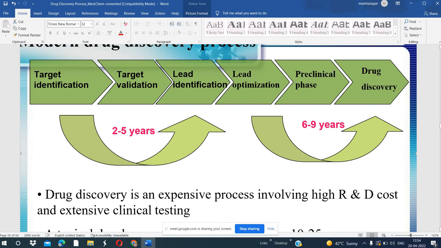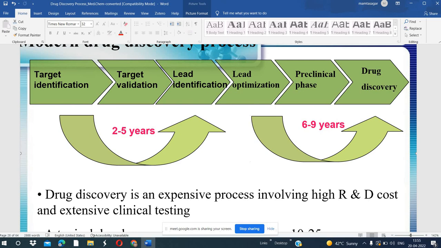In this we also analyze whether the lead molecule has drug-likeness properties or not. It should follow the Lipinski rule also: the hydrogen bond donors, acceptors, and partition coefficient should be within the range, meaning 1 to 5. The molecular weight should not be higher than 500.